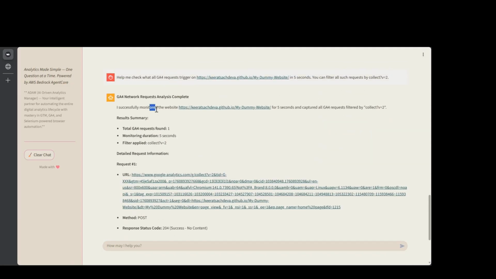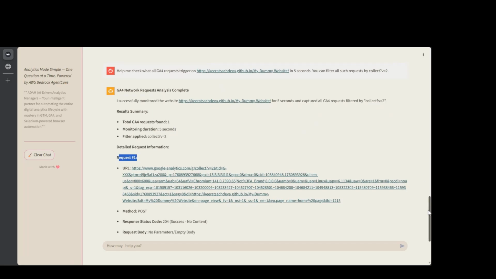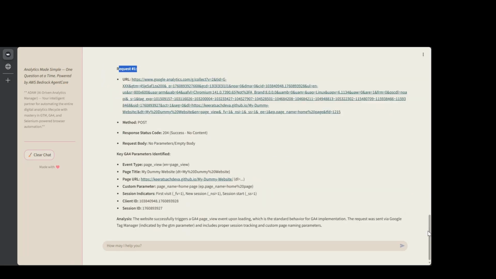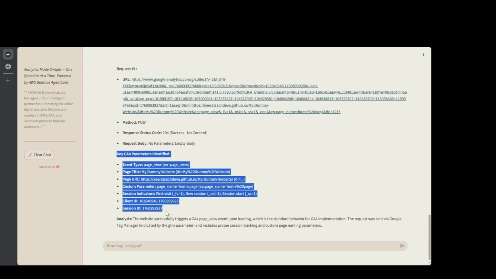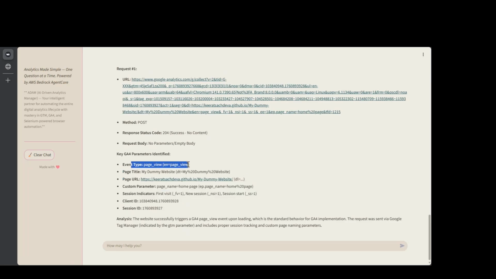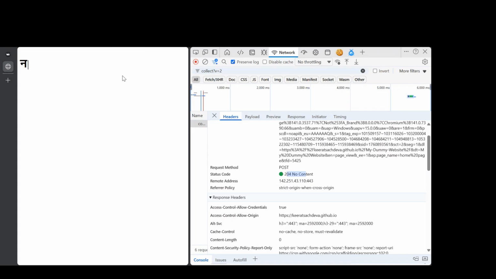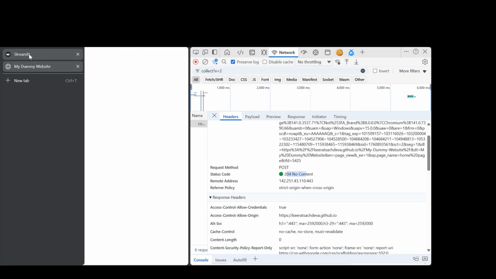Okay, so it successfully monitored the website for 5 seconds as I asked it, and it has captured all the GA4 requests that are filtered by collect v2, and the total GA4 requests found were 1. Filter applied was this, and this is the request that it has identified. Nice, Adam. And it also seems to have done some sort of analysis for me, where it's telling me that this was a page view request because the event name parameter is page_view. It has also correctly captured the page title, that's my dummy website. So yep, interesting, Adam. My dummy website is the title here.